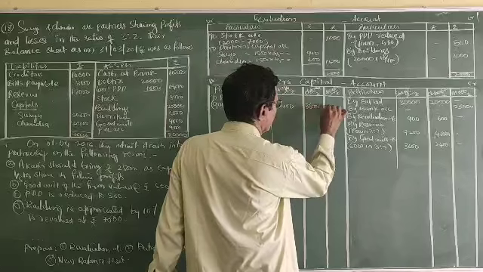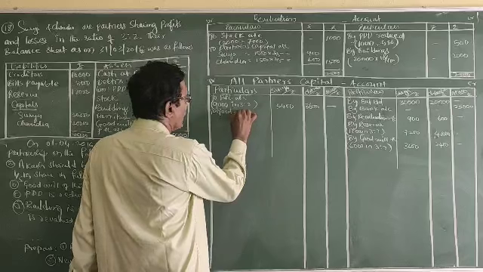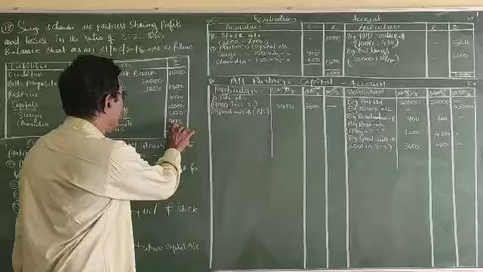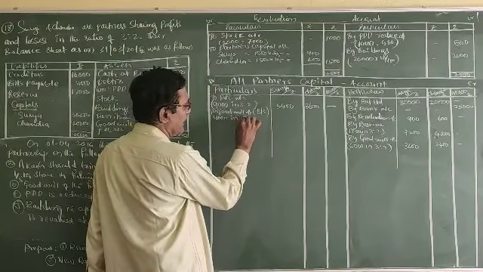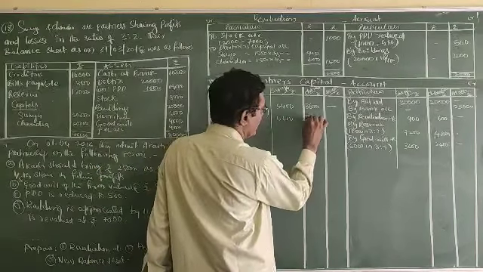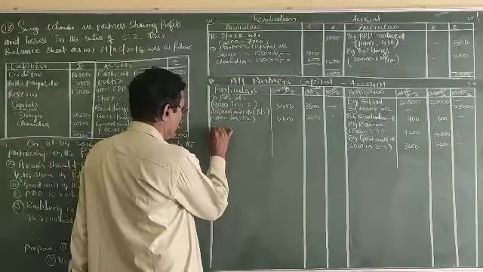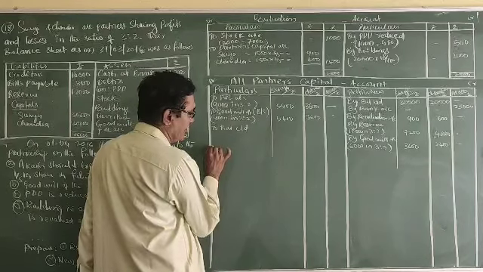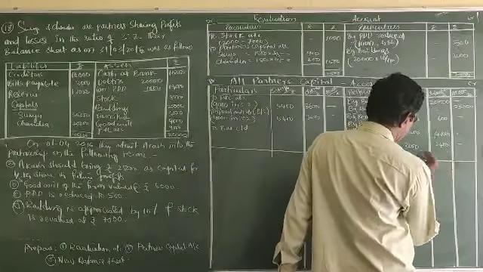3,600. To goodwill account, that is balance sheet goodwill. Balance sheet goodwill 9,000 is there. 9,000 in 3:2, say 5,400, 3,600 directly. Now to balance carry down, credit minus debit. Credit side minus debit side, you will get the balance.